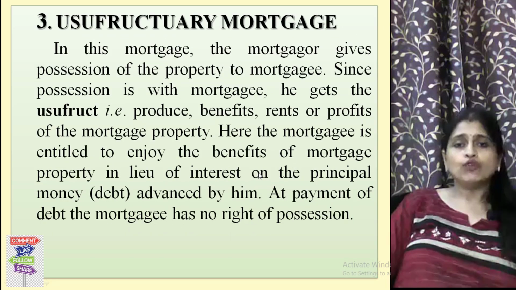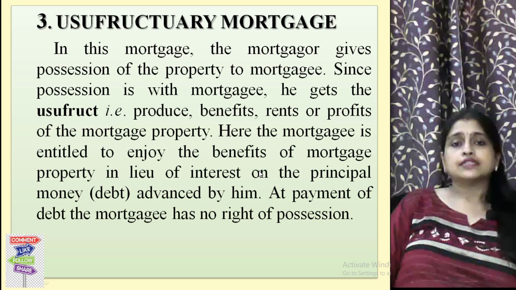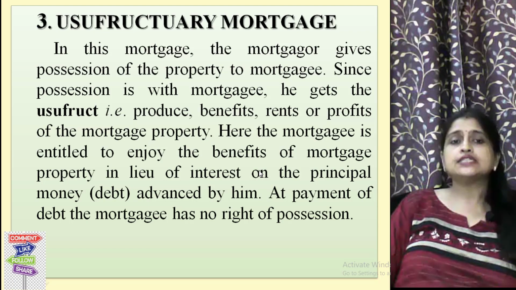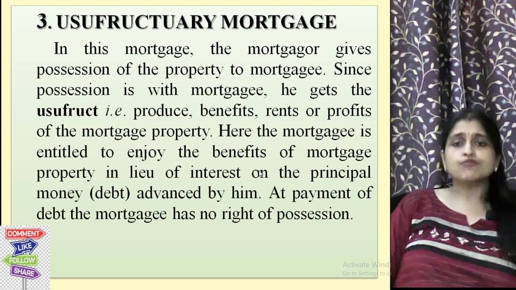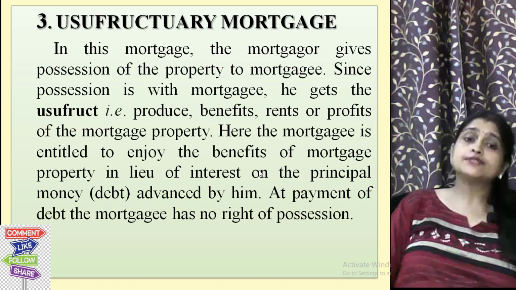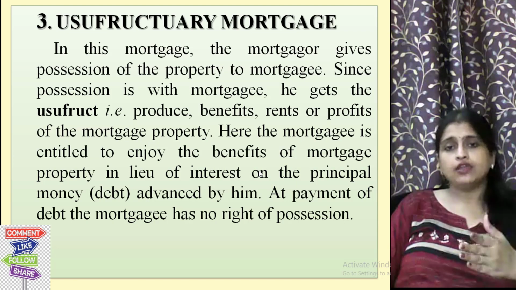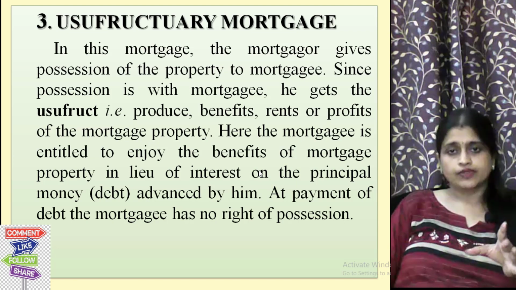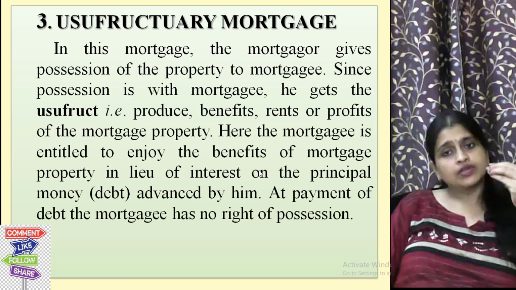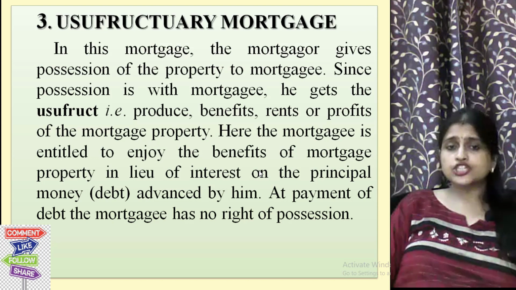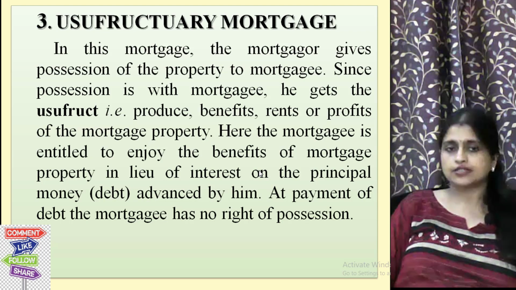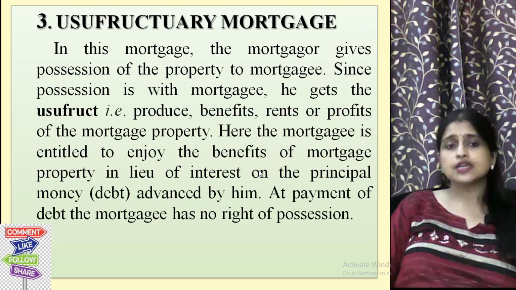Now, we will discuss the third kind of mortgage, that is usufructuary mortgage. In this mortgage, the mortgagor gives possession of the property to the mortgagee. Since the possession is with the mortgagee, he gets the usufruct. What is the usufruct?